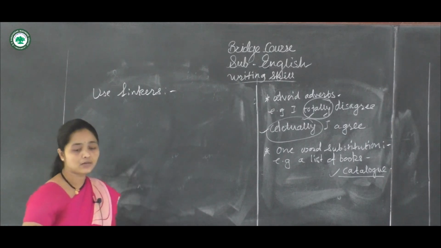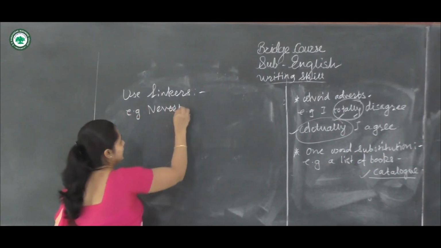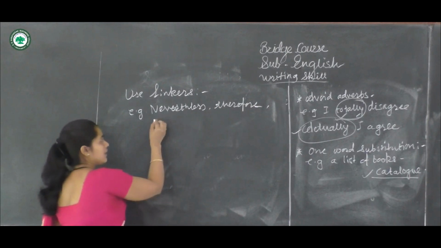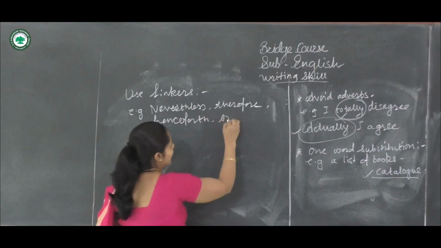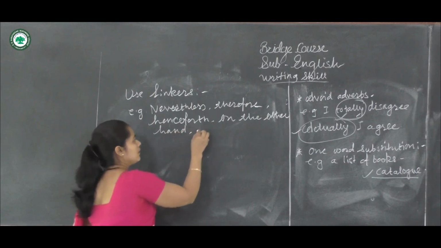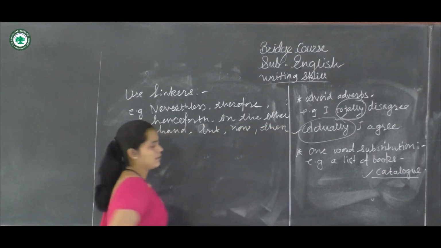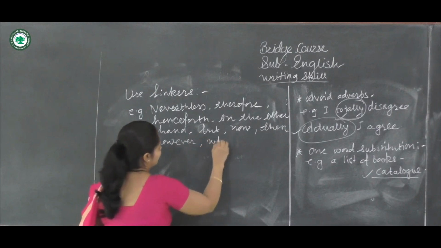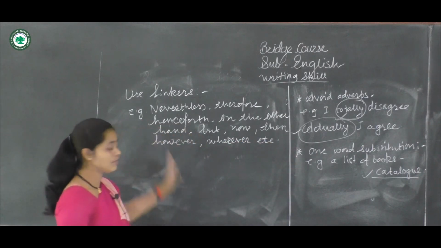Okay, list it down. I am going to list here. Nevertheless, for example, therefore, next, henceforth, next, on the other hand, but, now, then, okay, etc. However, wherever, etc. These are some linkers.